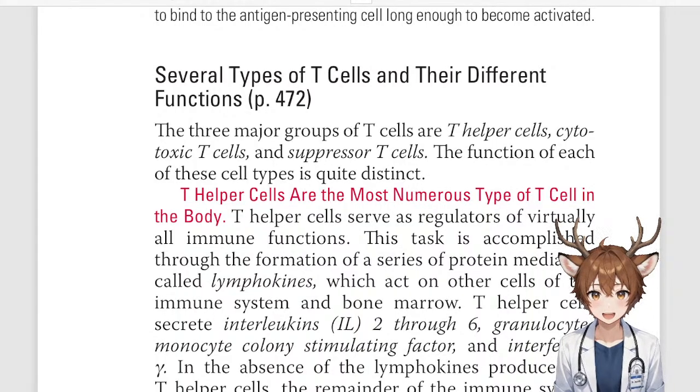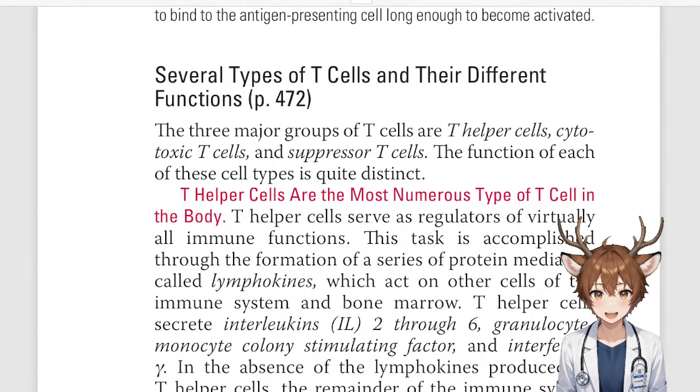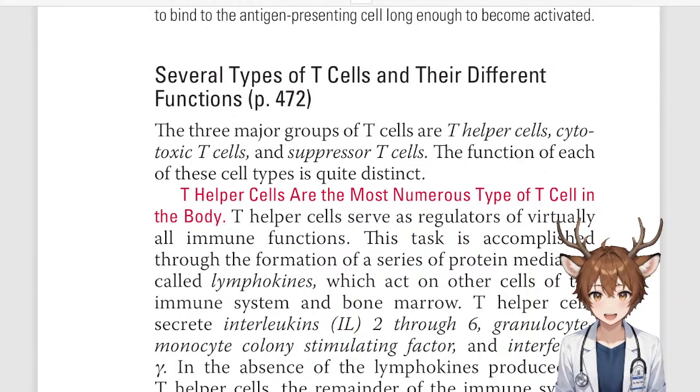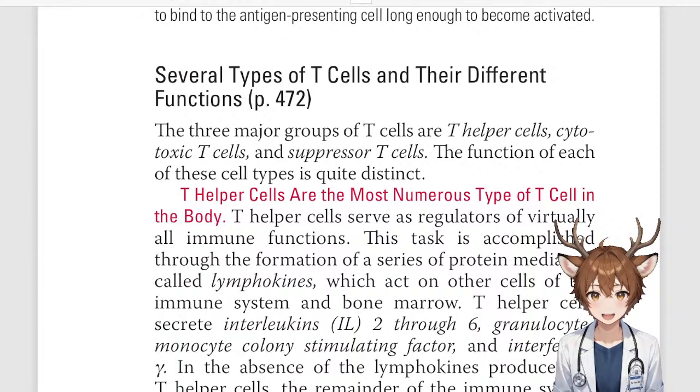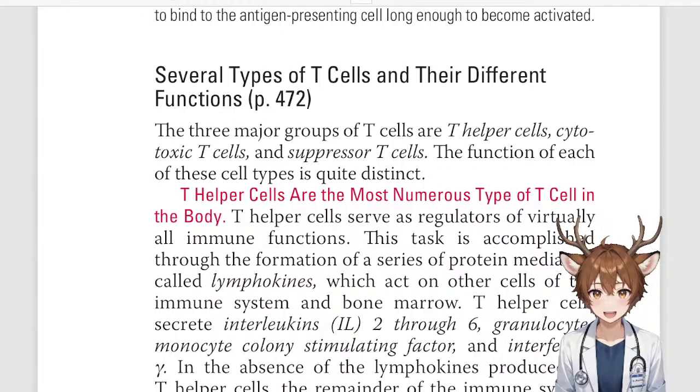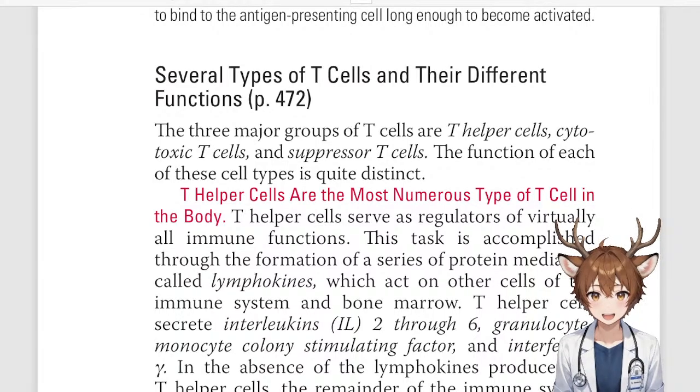Several types of T cells and their different functions. The three major groups of T cells are T helper cells, cytotoxic T cells, and suppressor T cells. The function of each of these cells is quite distinct. T helper cells are the most numerous type of T cell in the body. T helper cells serve as regulators of virtually all immune functions.